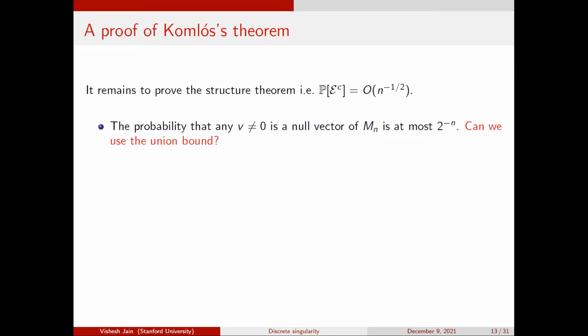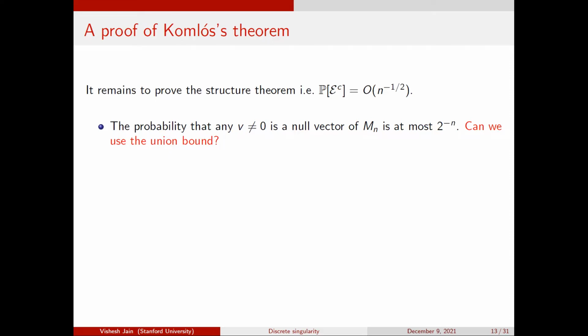So now you might say, okay, let me look at a fixed non-zero vector and ask what's the probability that this vector is a null vector of the matrix, right? So this is at most q to the minus n. So what you can do is you can say, well, since v is a non-zero vector, let's say v1 is not equal to 0, and then for every row you can expose all of the entries except for the first one, and then there is at most one choice of the first entry that's going to make that row 0, right? So there is a probability of at most 1/2 for every row, and the rows are independent. So the probability that v not equal 0 is a null vector of Mn is at most 1/2 to the n.